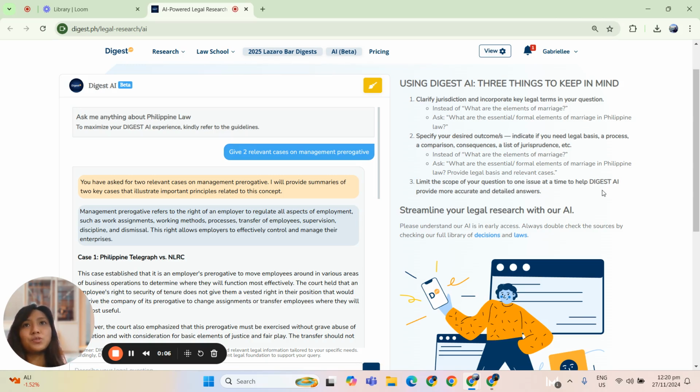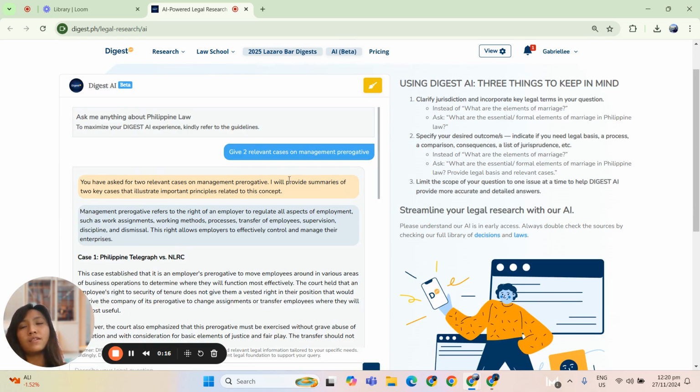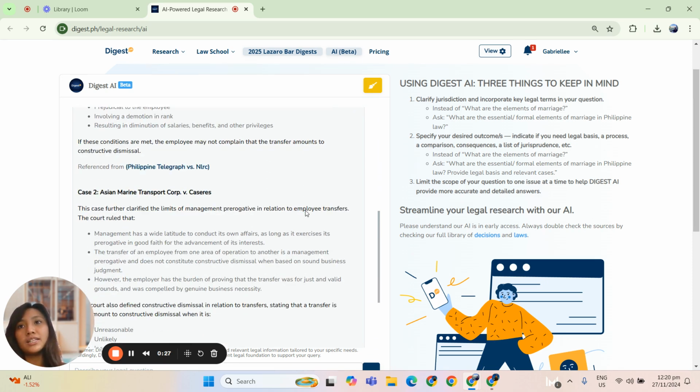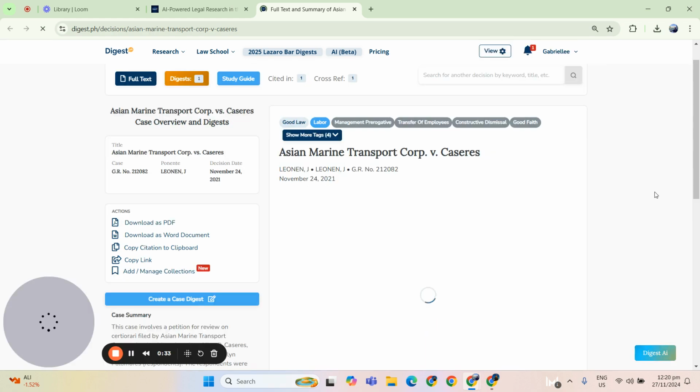I'm here to show you how our legal research platform can help you save time using our AI powered chat. So here you can ask any questions and it provides legal basis. For example, the question is, give two relevant cases on management prerogative. This is how the AI answers. It gives you the definition, the summary of the case, and most especially it gives you the link to the actual case which allows you to verify the results.